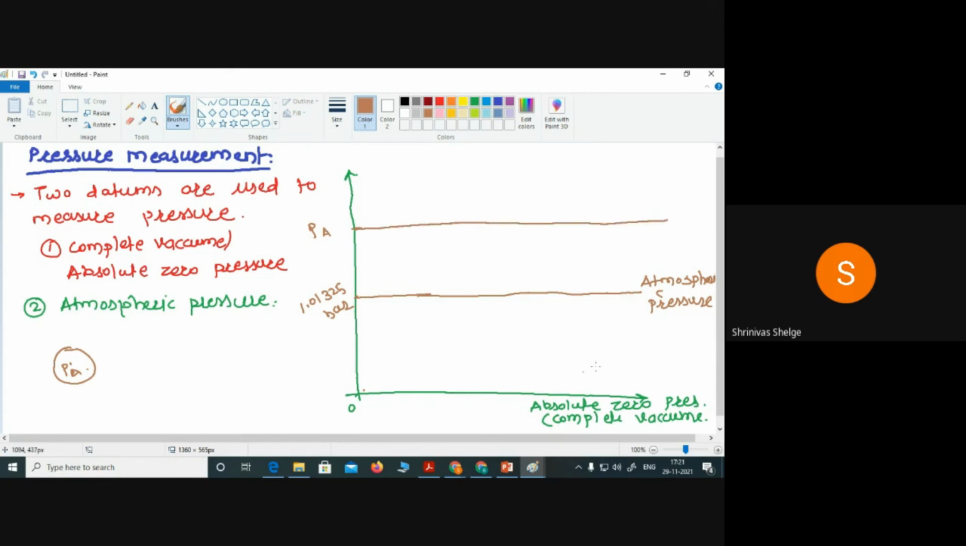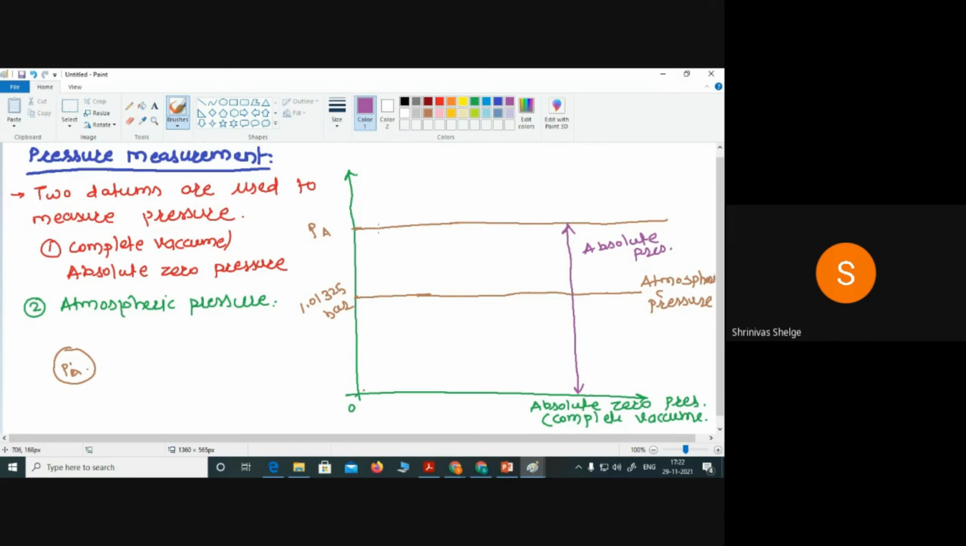So when we measure this pressure PA with reference to absolute zero pressure, or complete vacuum, that pressure is known as what? Absolute pressure. Because the pressure in this container is measured with reference to the absolute zero pressure. Whatever pressure we measure with reference to absolute zero pressure is known as absolute pressure. Remember that.